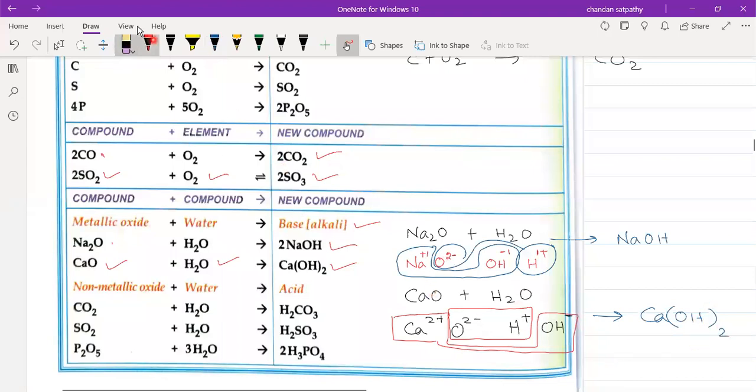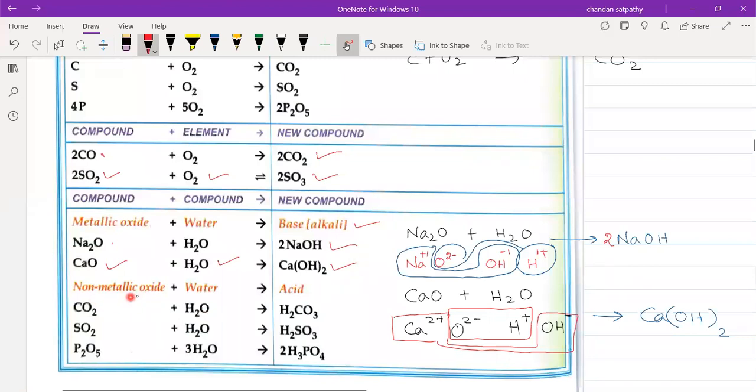Let us balance this now. Here you see 1 calcium, 1 calcium, 2 hydrogen, 2 hydrogen, and oxygen is 2, here also oxygen is 2, so it is balanced. But in the other case, sodium 2 and sodium 1, so we'll keep 2 sodium here. Then 2 oxygen, 2 oxygen, 2 hydrogen, 2 hydrogen, so it is balanced. In this way, you have to practice the reactions.